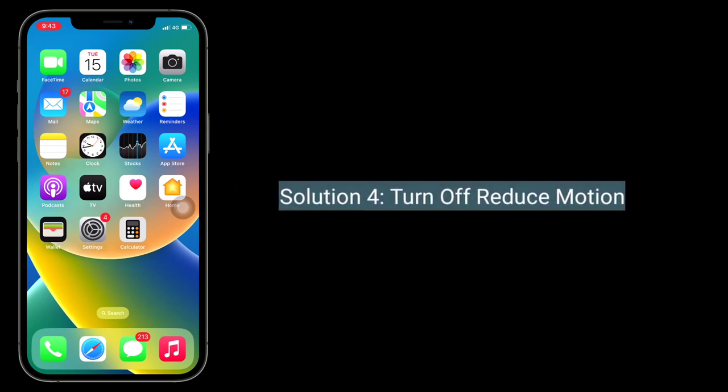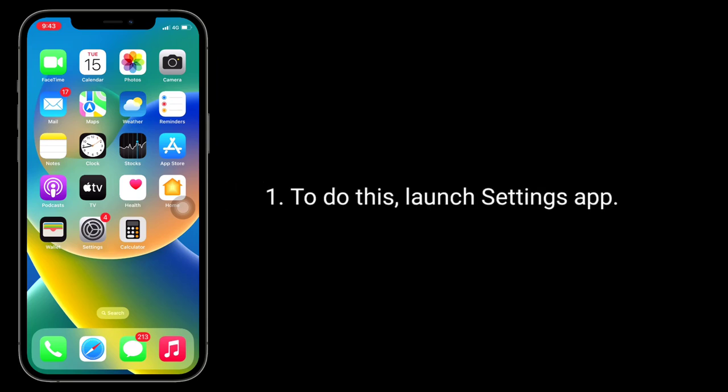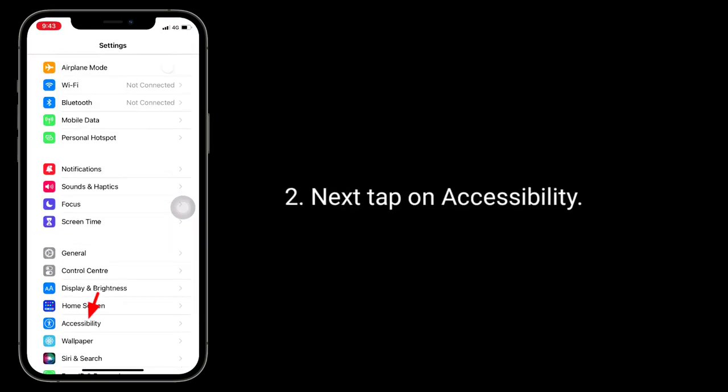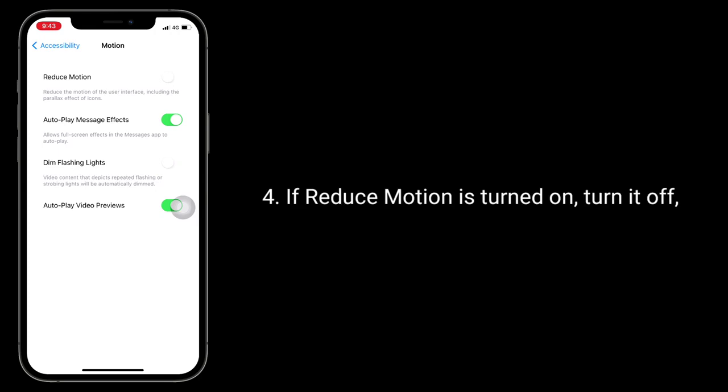Solution 4 is turn off reduce motion. To do this, launch Settings app. Next, tap on Accessibility. Now tap on Motion. If reduce motion is turned on, turn it off.